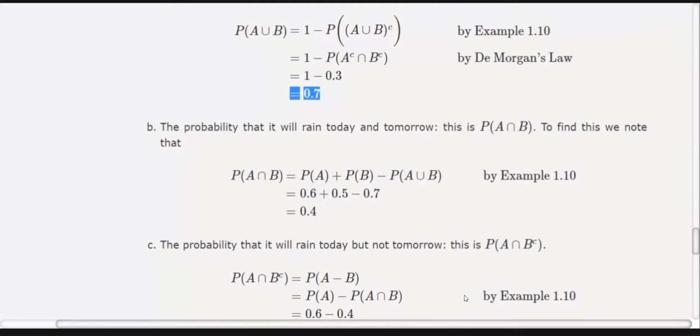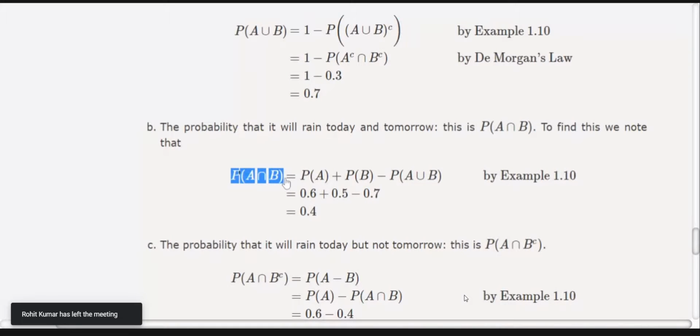Now, in the second part, we have to calculate the probability that it will rain today and tomorrow, both days. Then we require P(A intersection B).